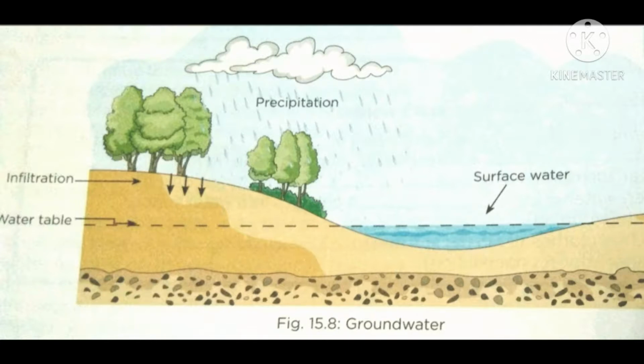There is a water table. The groundwater may come out through natural openings of the rocks to form natural springs.